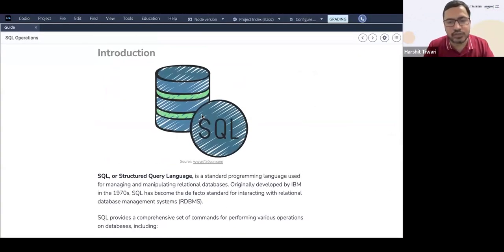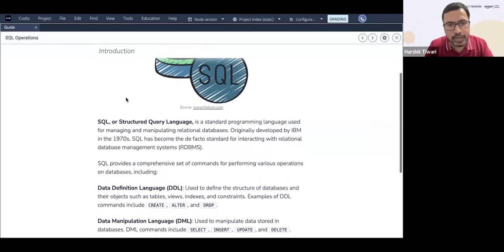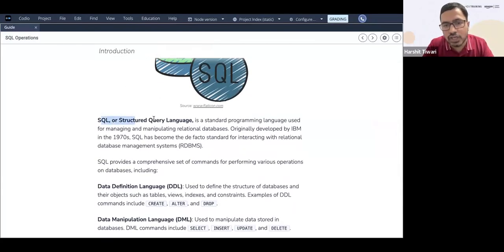Let's move forward to SQL. Now we'll focus on SQL operations and how you actually write the code to get the data, fetch the data, manipulate the data. Before that, a small introduction to SQL. SQL is a structured query language. From this very statement, you can see it is a language to query structured data.